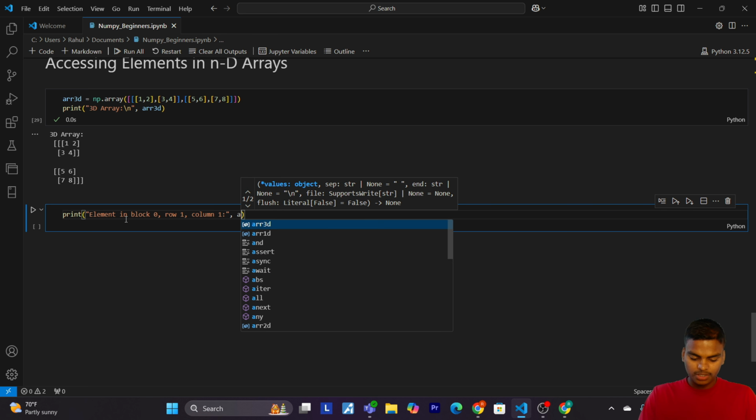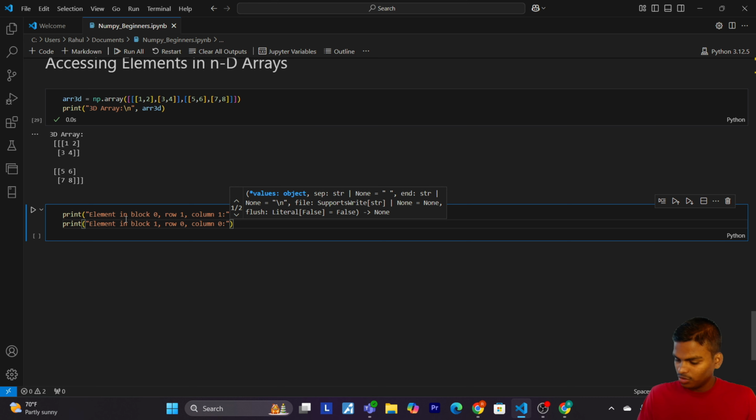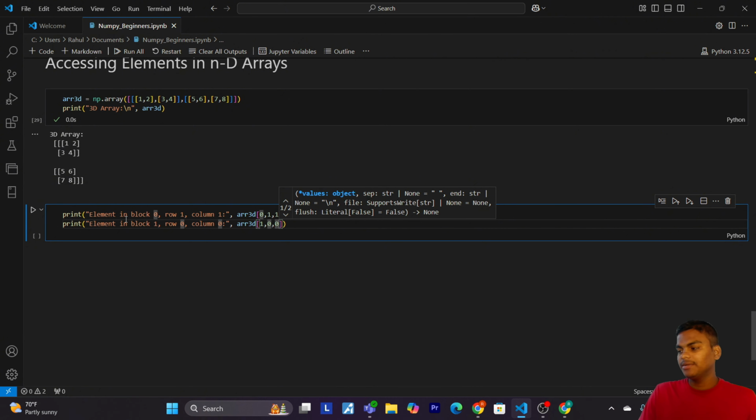So now let's print another one also. Print elements in block 1, row 0 and column 0. Okay, column 0. So now let's print array_3D 1 comma 0 comma 0. Okay, so now let's print.